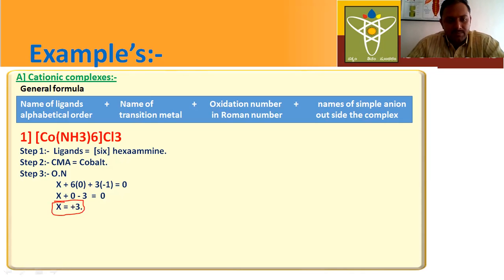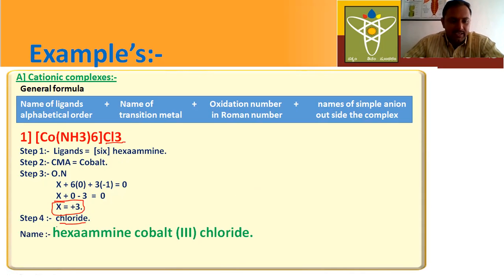What is the oxidation number of cobalt? Plus 3. What is the next step here? What is the fourth step? Name of the simple cations, anions, counter ions. Next you have to name the counter ions. Here, what type of counter ions are present? Chloride.